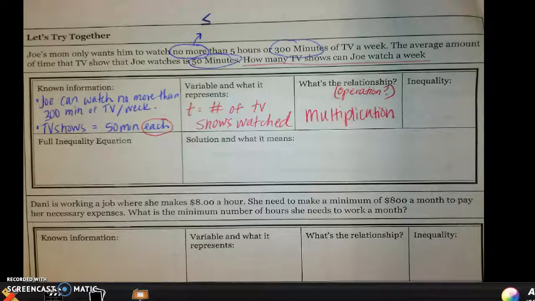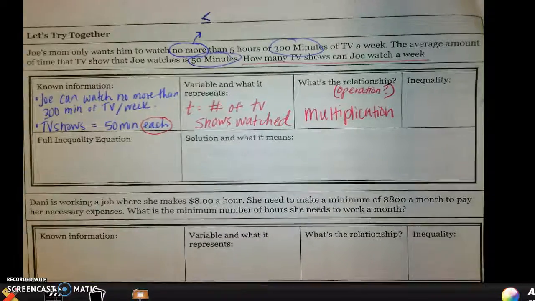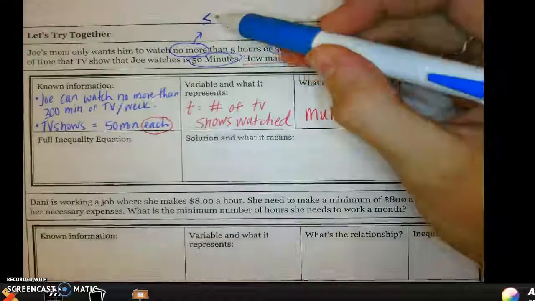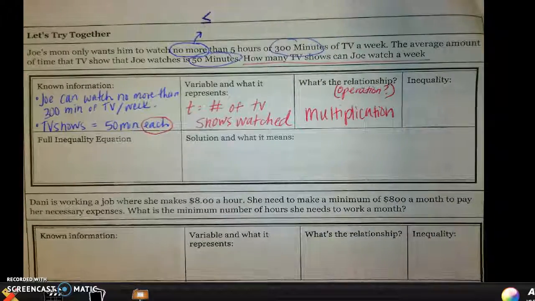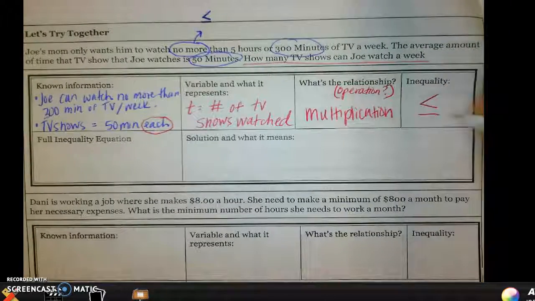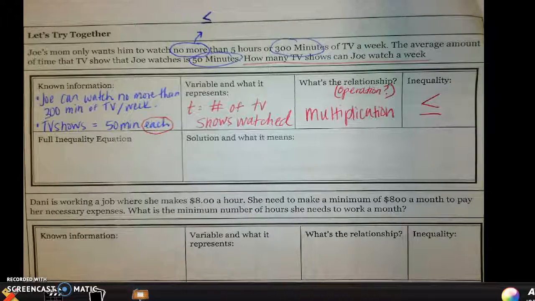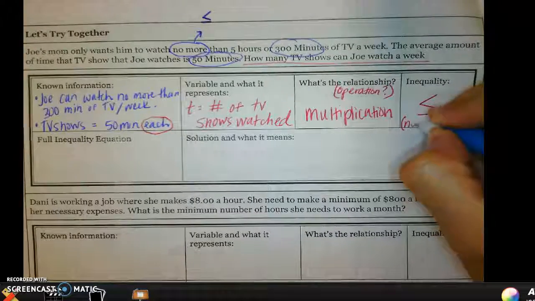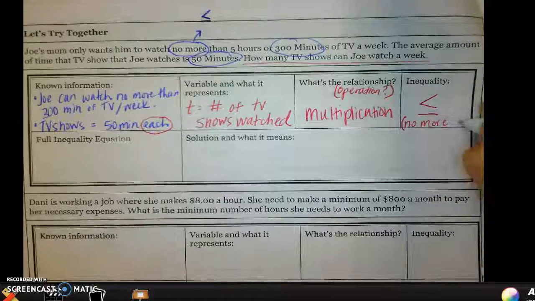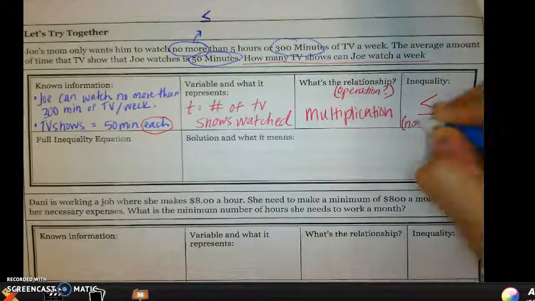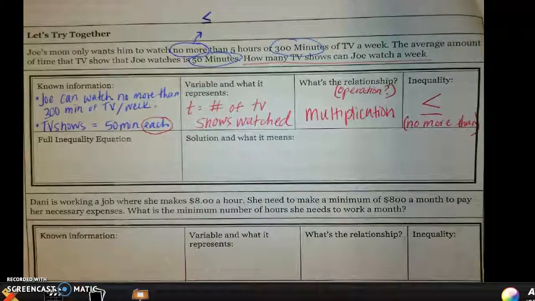All right, our inequality sign, we already wrote because I like to do that right away, but we know that's going to be a less than or equal to sign. And we know that, I'm going to write that down, is because it said no more than. Just to always double check myself, backing up my answer with evidence. All right, now I'm going to write my full inequality. I'll switch back to blue.